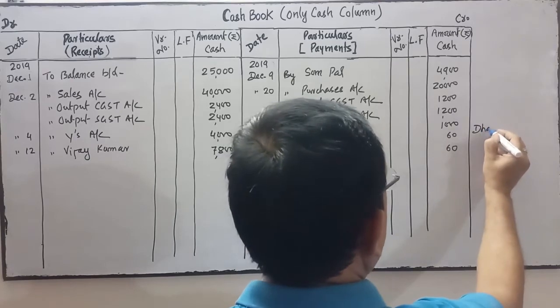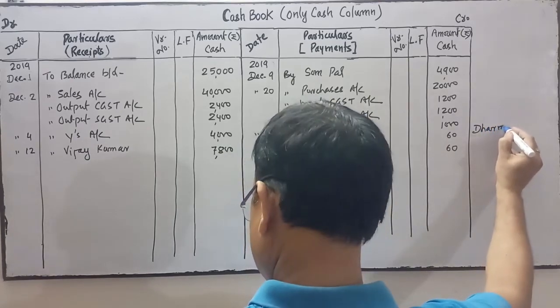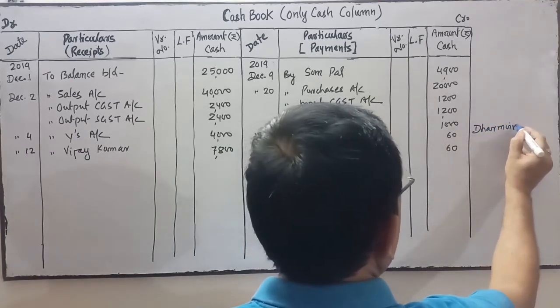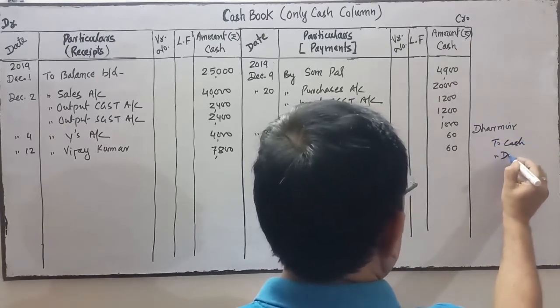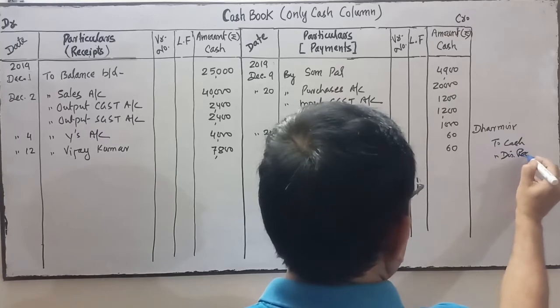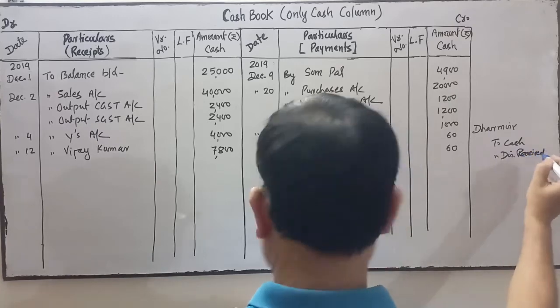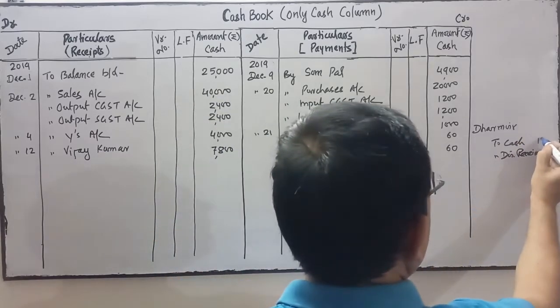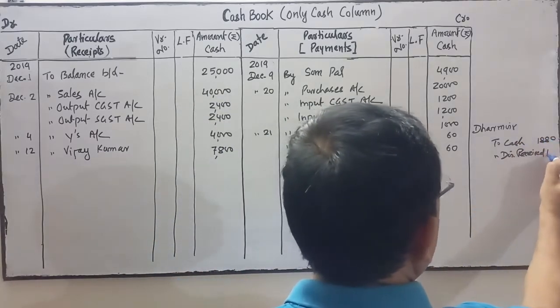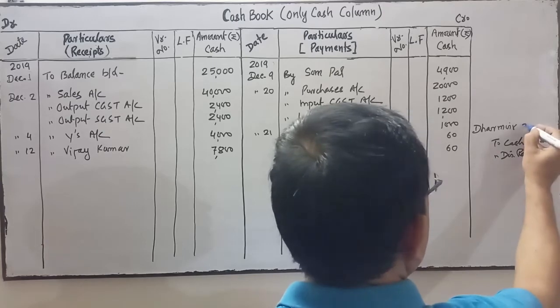So Dharamveer account debit to cash account, to discount received. So how much amount we have remitted to Dharamveer? 1880, and 120 is the discount. So it is 2000.